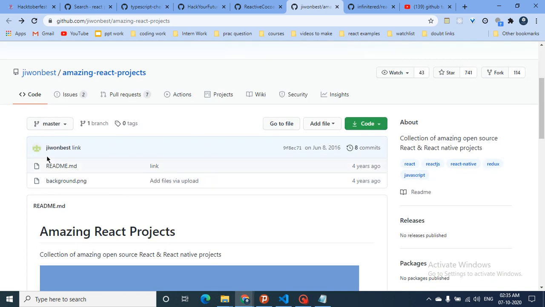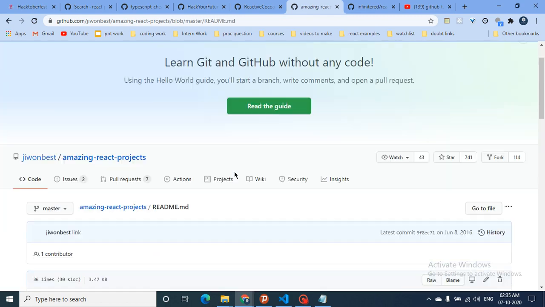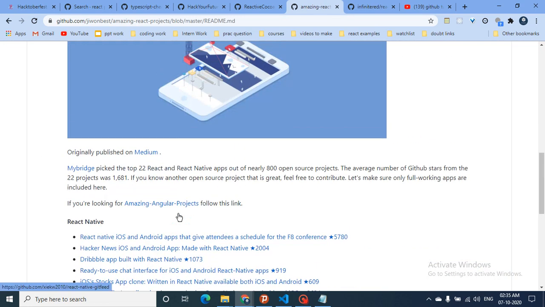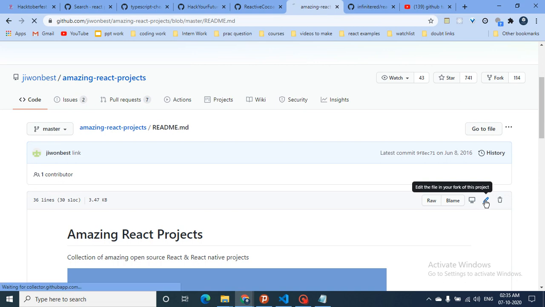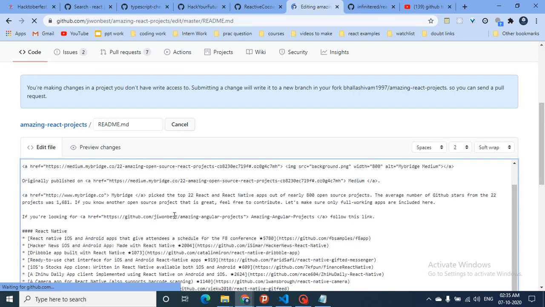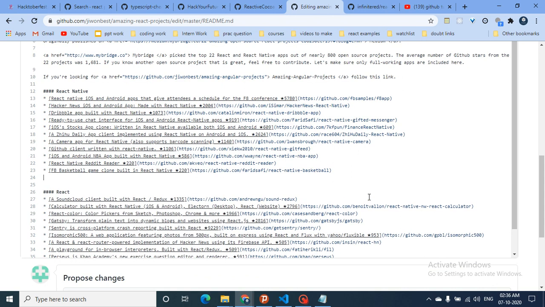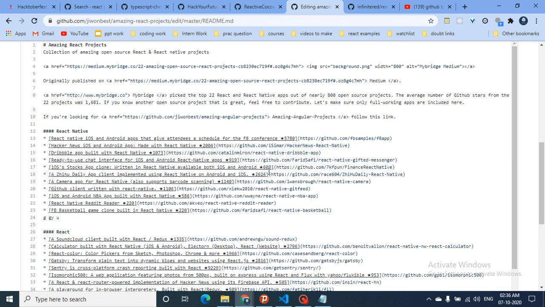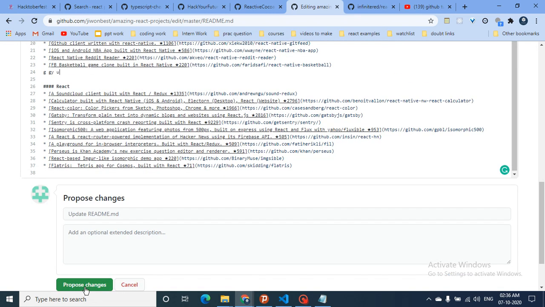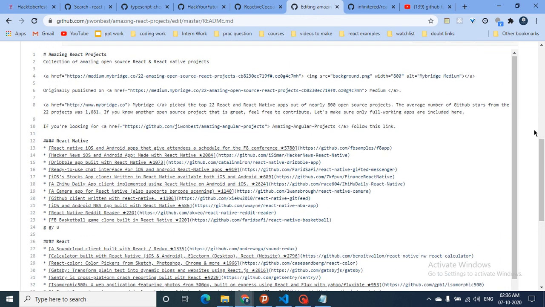If you want to do a pull request, this is the readme file. Open this readme file and this is the page. You just have to click this button, which is the edit button. This will open, and this is the project. As you can see, this is the name of the project, and this is the link. You can add something here, type it out, and then do a commit, like propose change, and this will actually do a commit. If the person opens his repository and finds that you have added some new projects, he can merge them into his repo, and then this will be counted as one pull request.